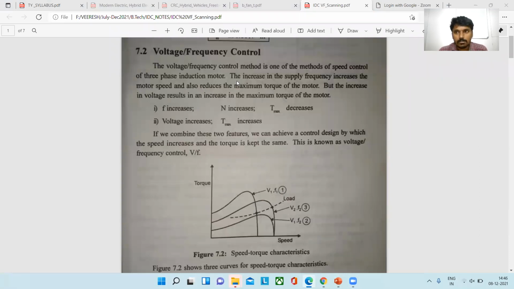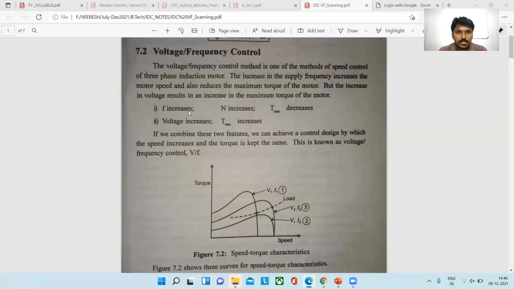So, voltage by frequency control method, V by F control method. Okay. The voltage frequency control method is one of the methods of speed control of the three-phase induction motor. This is one of the methods to control the speed of the induction motor. The increase in supply frequency, whatever I have explained, again I'm repeating this. Whatever is there in the textbook, you can easily understand by going through this book. I have already uploaded this textbook in your Google Drive.